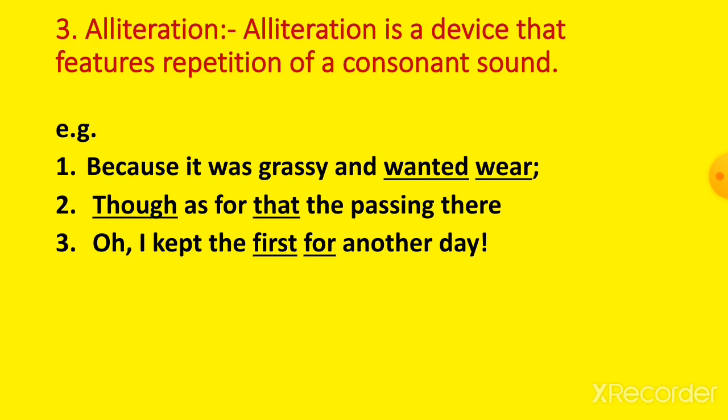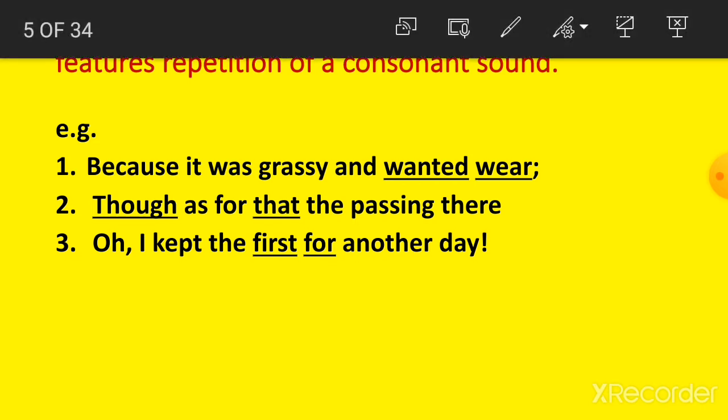The first example is "because it was grassy and wanted wear." Student, in this example, there is the repetition of the "w" sound. This is the consonant sound "w": wanted, wear. So this is the example of alliteration.